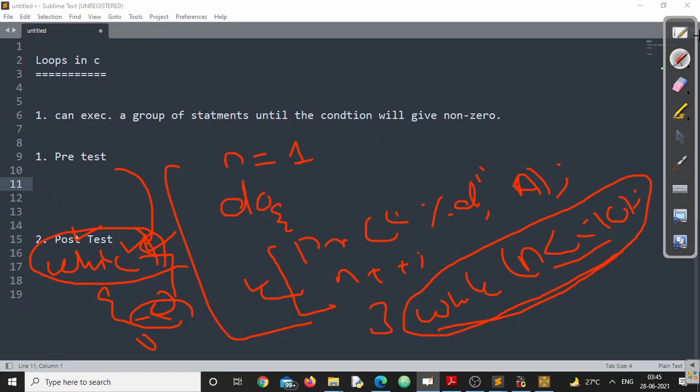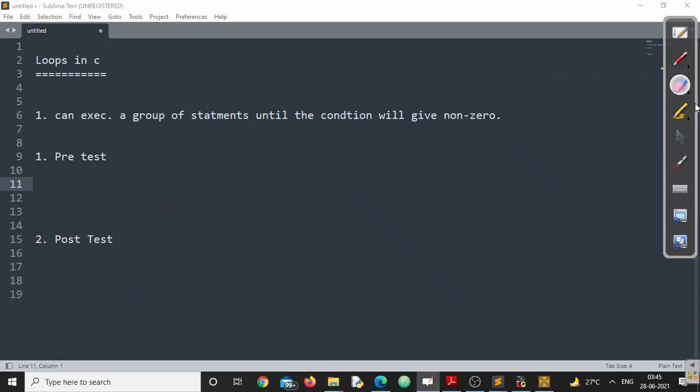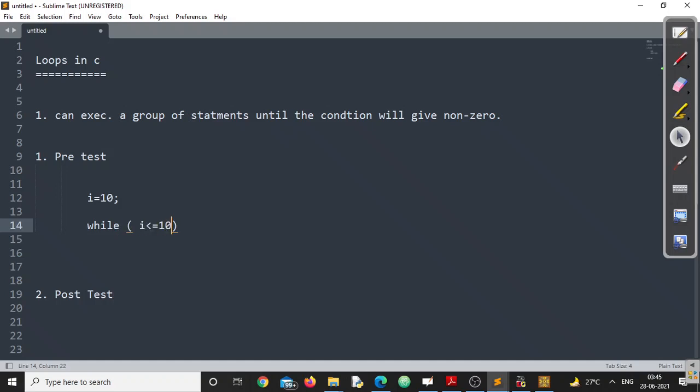Let us see the entire thing by an example. Suppose I am writing something like this. I think all of you might know about the pre-test loop. Suppose I am writing i equals 1 here. Now, listen very carefully. I is equal to 1. I am writing while i less than or equal to 20. Now, what I am doing is printing it with printf, percentage d followed by i.